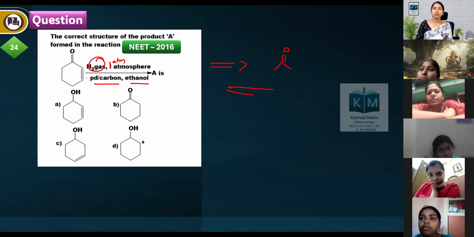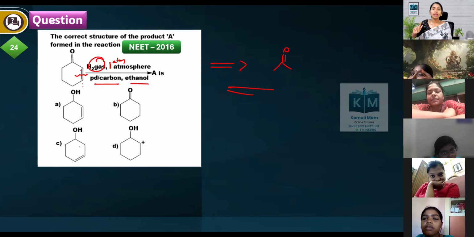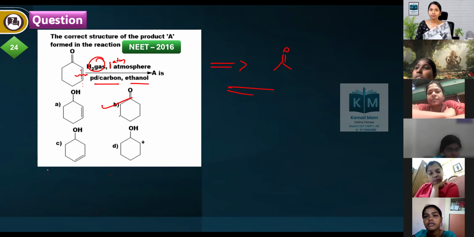Only 1 mole of hydrogen gas is passed. Then what will happen? Break the pi bond and put H and H. Option B is the correct answer. The C=O double bond won't react, only the alkene will react.